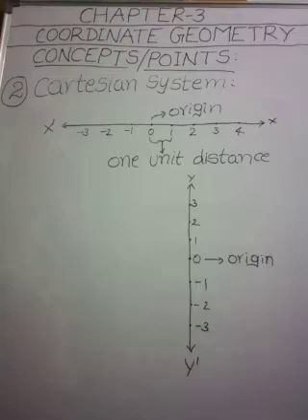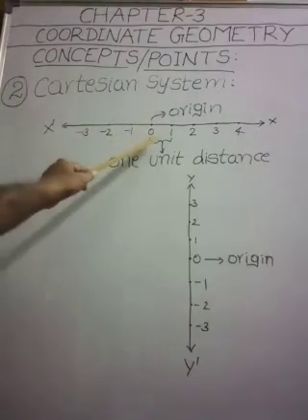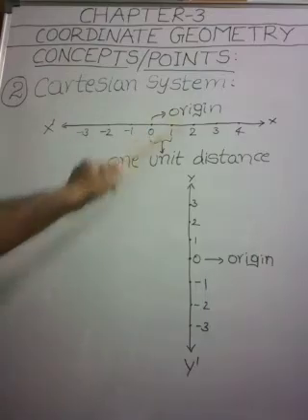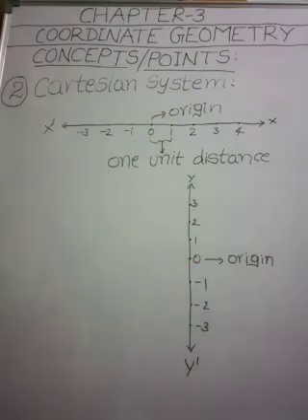Okay, my children. The point from which the distances are marked is called the origin. Then what is this fixed point called? The fixed point is called origin. What is this fixed point called? Origin. Okay, my dear children. We use the number line to represent the numbers by marking points on the line at equal distances.